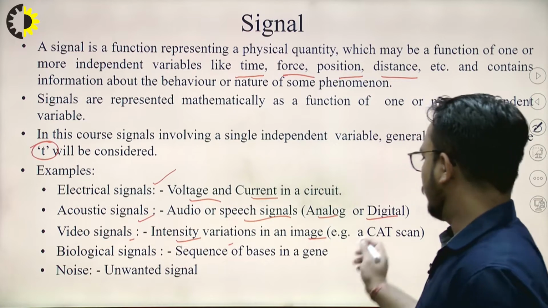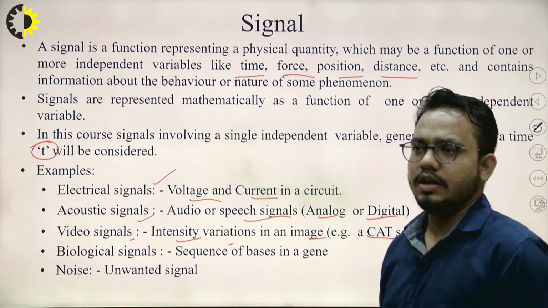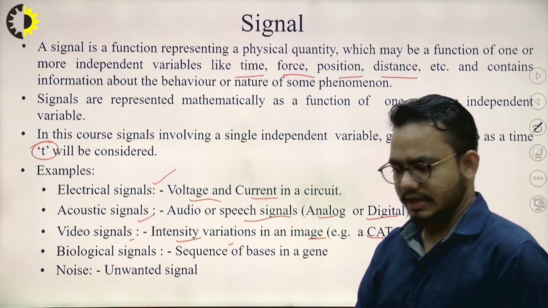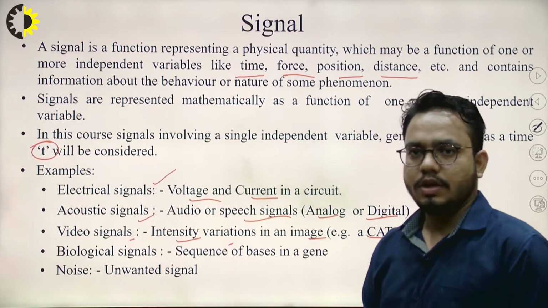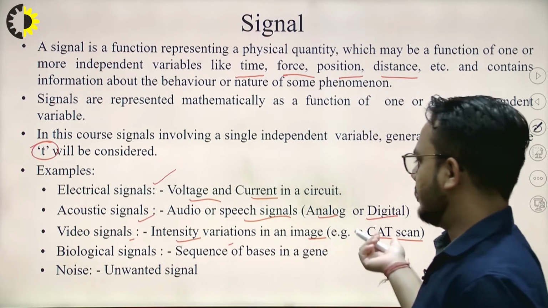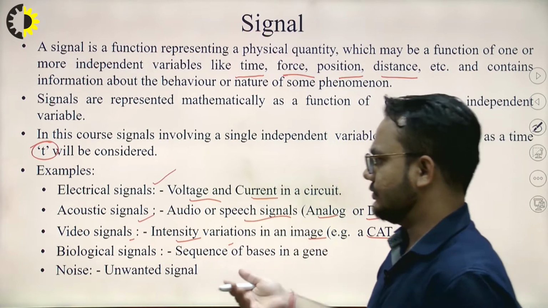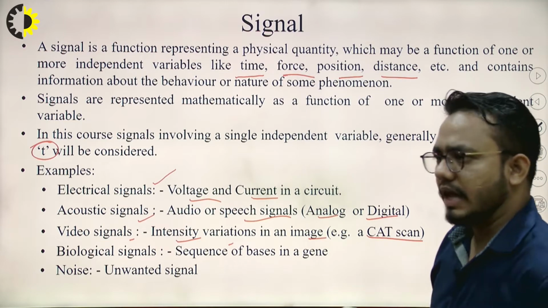A CAT scan, or CT scan, is one through which we can check the condition of the internal body parts, for the proper functioning of any organ.